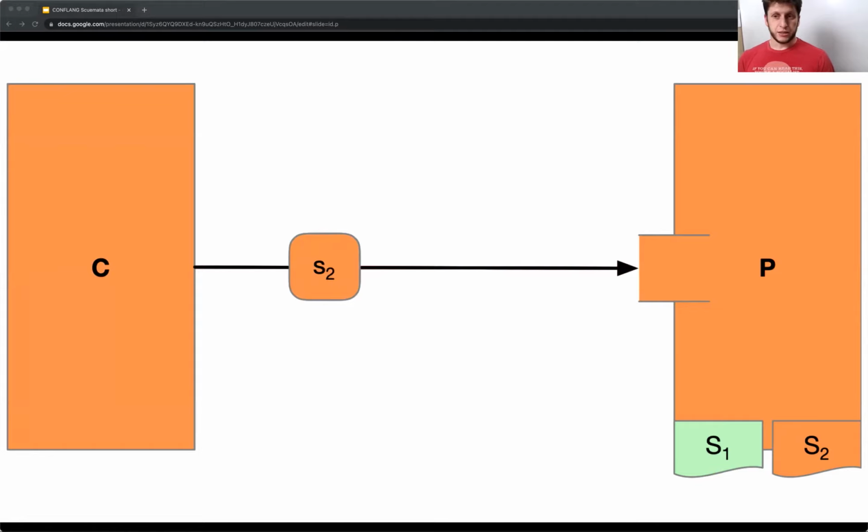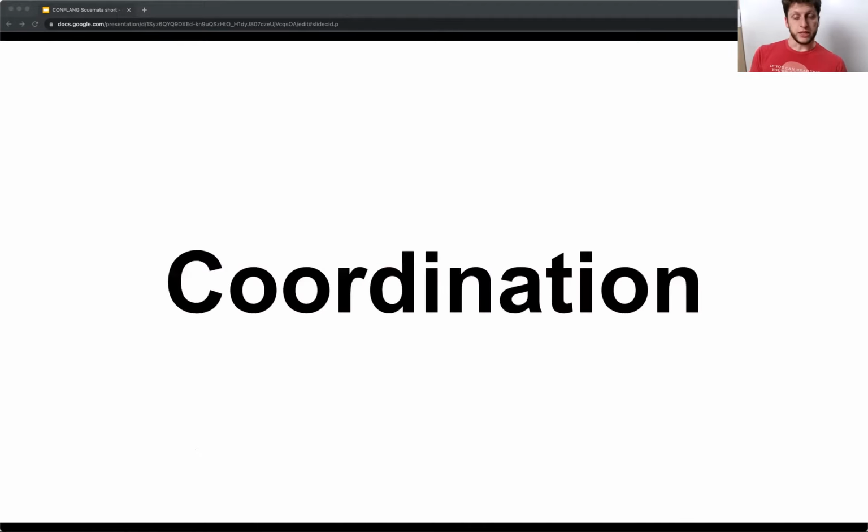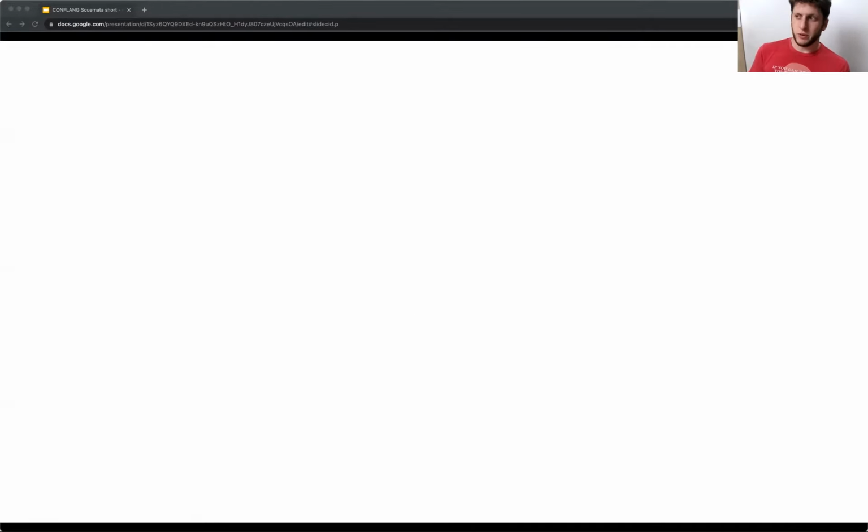The problem there is this requirement of coordination, really. C would have had to know beforehand that P was going to make this change in order to avoid having the problem in the first place. Coordination is expensive, so we want to avoid it. Now, how can we do that? Well, P has some options.